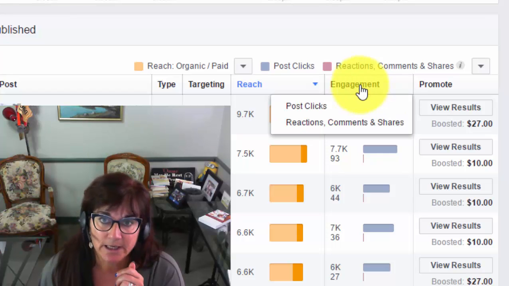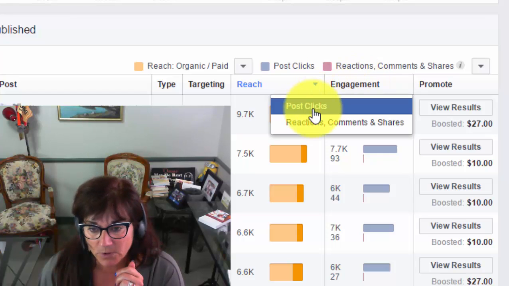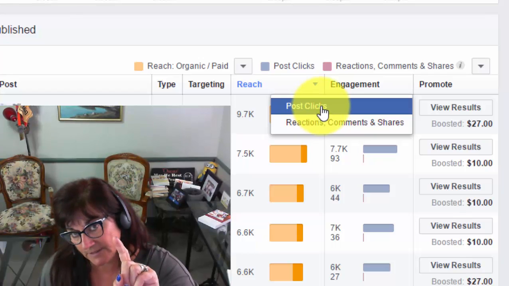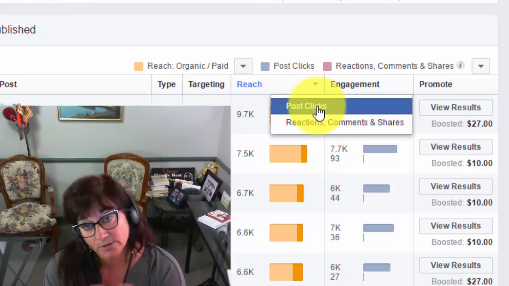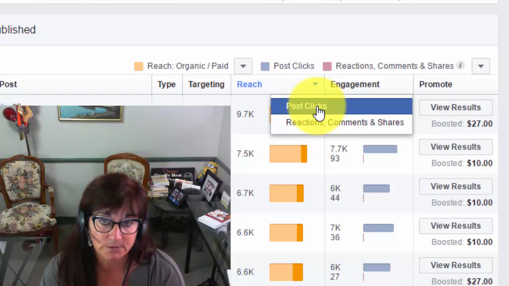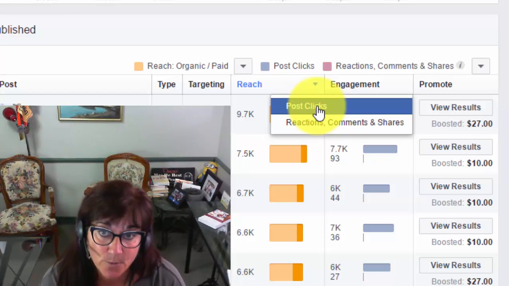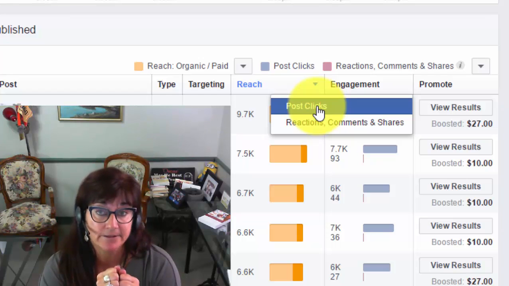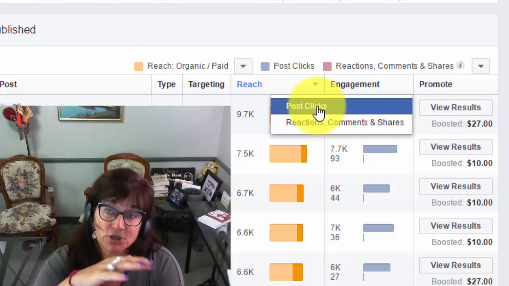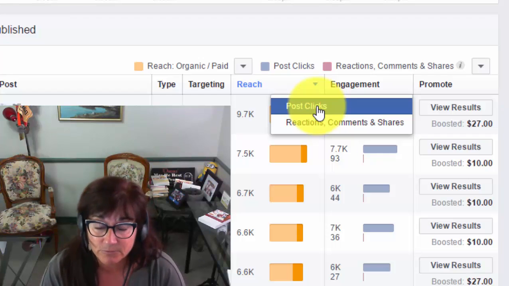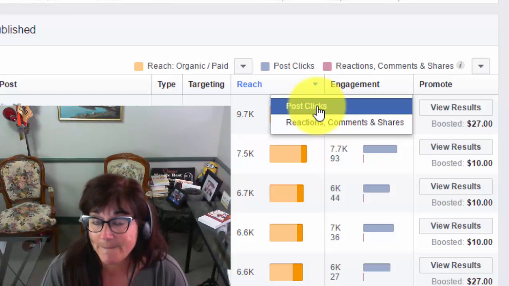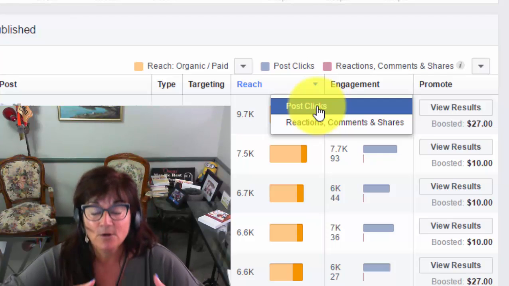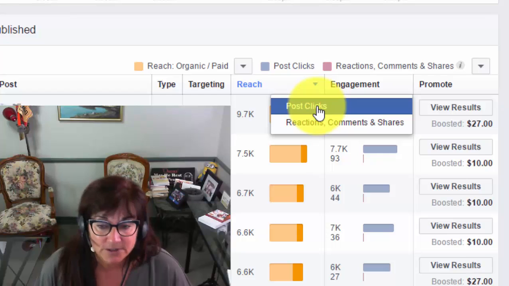There's 2 ways to look at engagement, where you can click on post click, those people that have clicked on the post. Now that's important if you're e-commerce and you're hoping people are going to click on your post and go through to your website. That's really important. You want clicks on the post. Or if you've written a lot of information, you want them to see more of the information, and that's part of the measure of success, is either they're clicking on your post and going through to your website, or they're clicking to see more information.